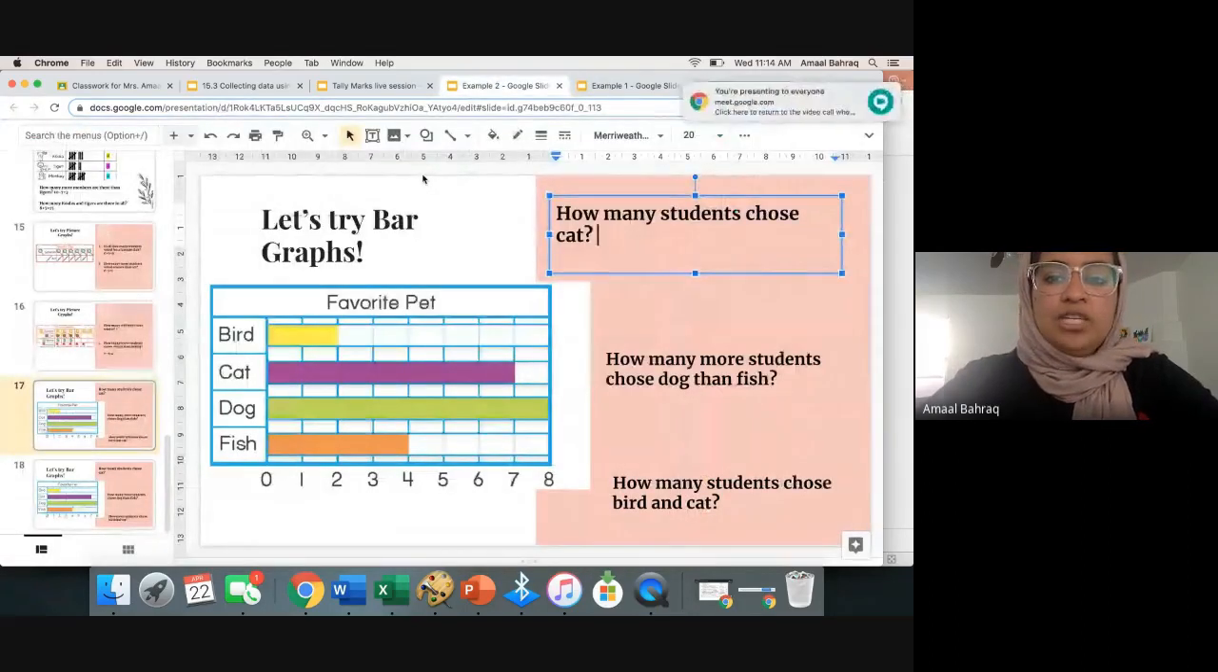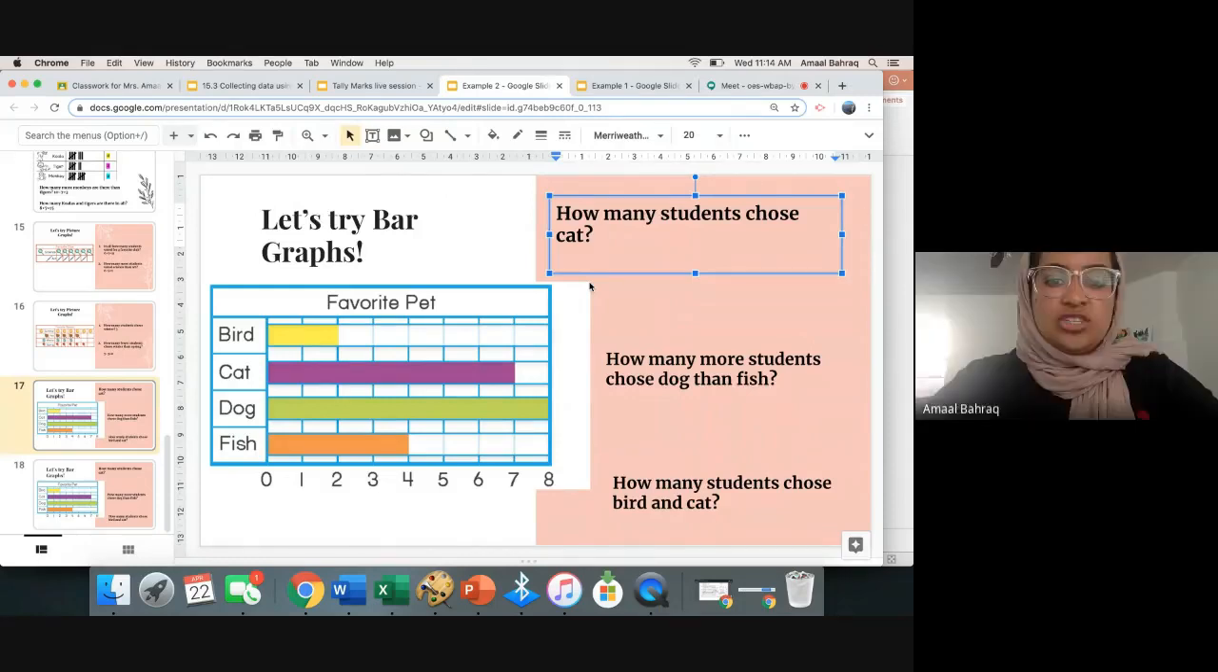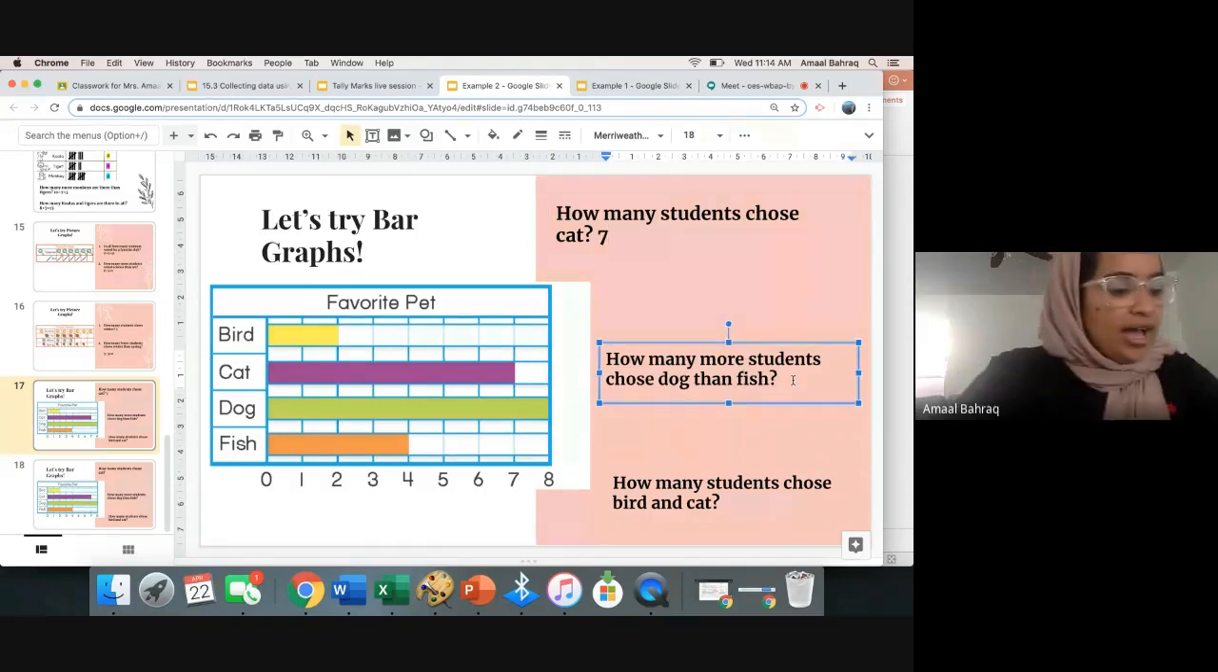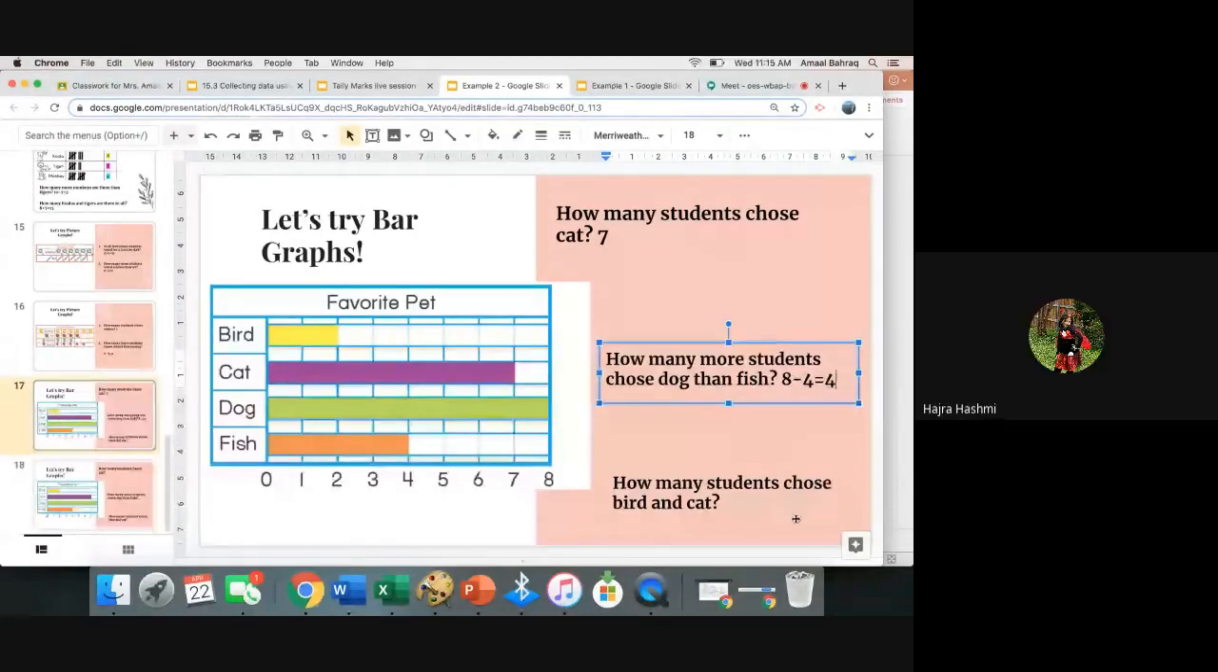Ahmed Lataife, how many students chose cats? 6. Okay, look right here. 7. Good. How many people chose cats? 7. Good. Khadija, how many more students chose dog than fish? So if it says how many more, I'm going to do takeaway. 4. So let's try it. How many people chose dog, Khadija? 8. Good. Minus, how many people chose fish? 4. Good. Equals? 4. You got it. Very good. All right, we're going to go to you.